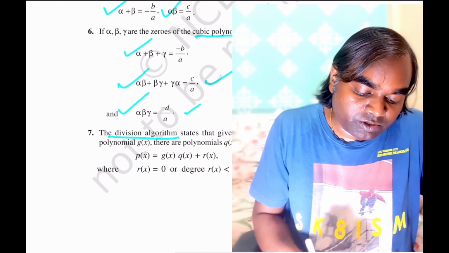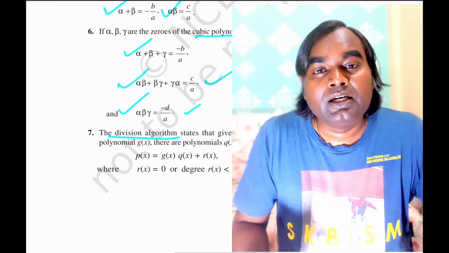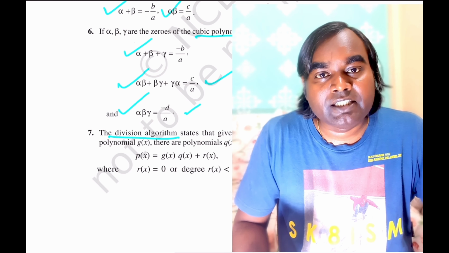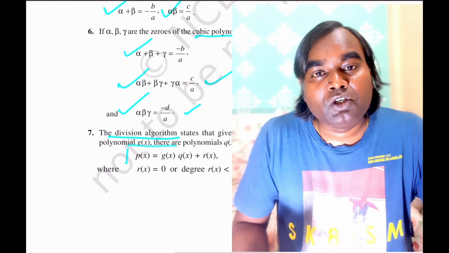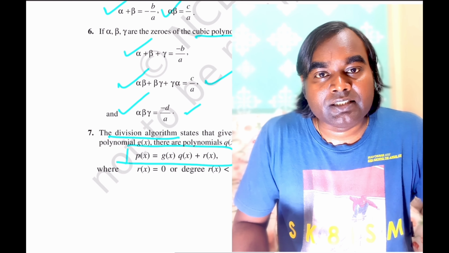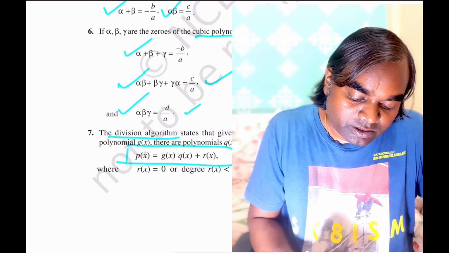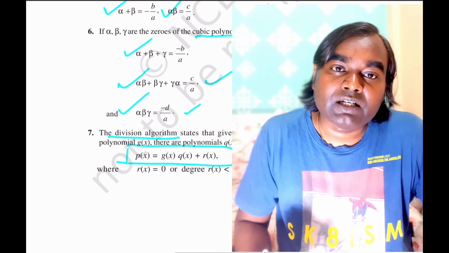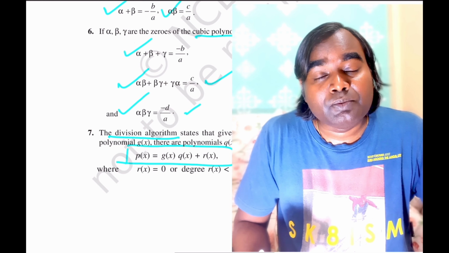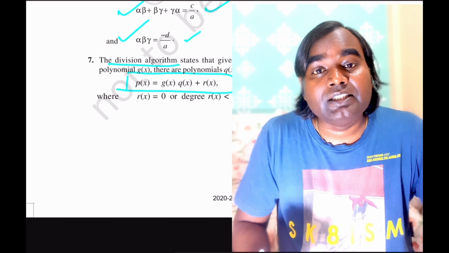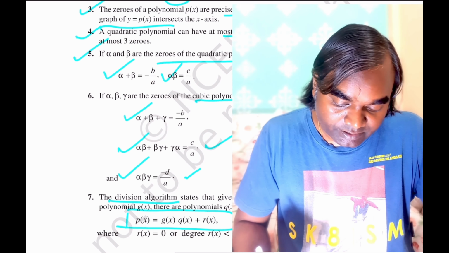And division algorithm says that if a polynomial p(x) is divided by g(x), then there will be two other polynomials q(x) and r(x), such that p(x) is equal to g(x) into q(x) plus r(x), where r(x) is either 0 or will be having the degree lesser than the degree of the divisor.